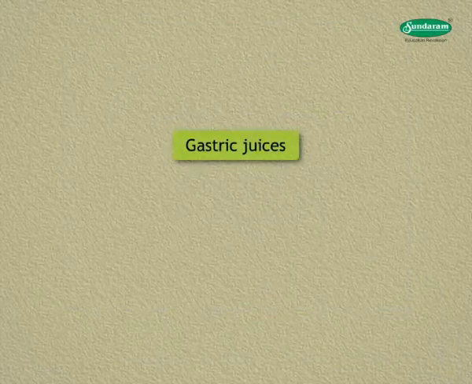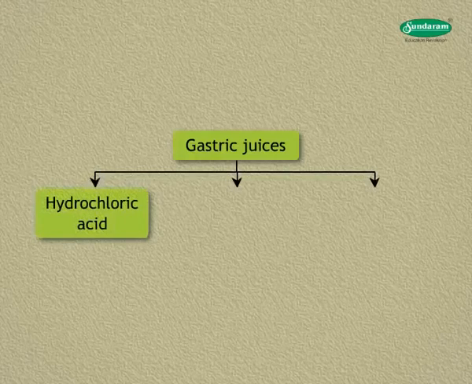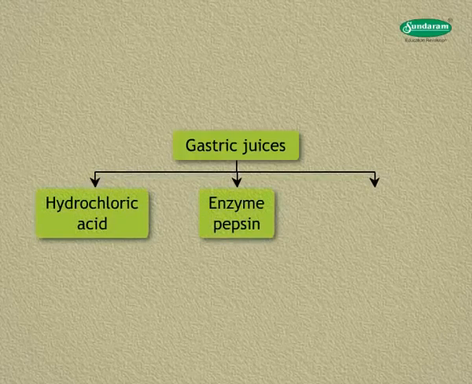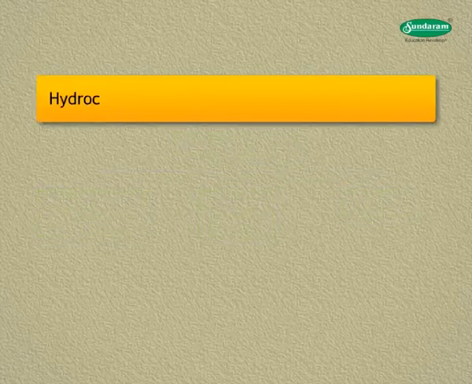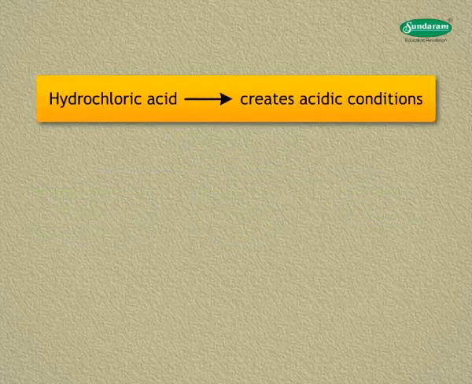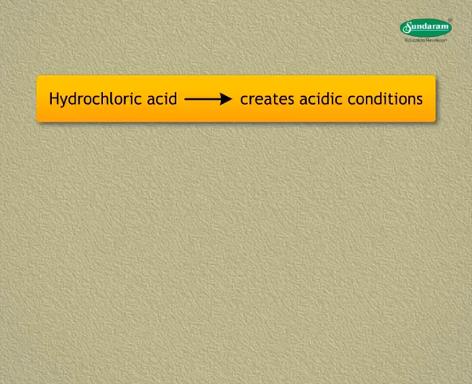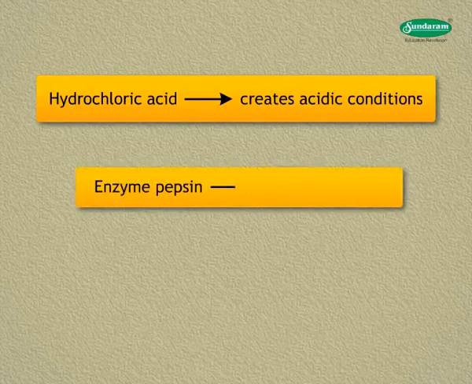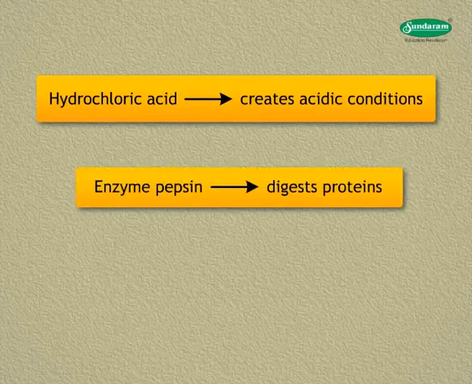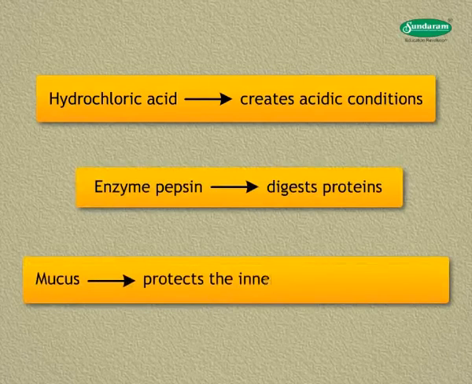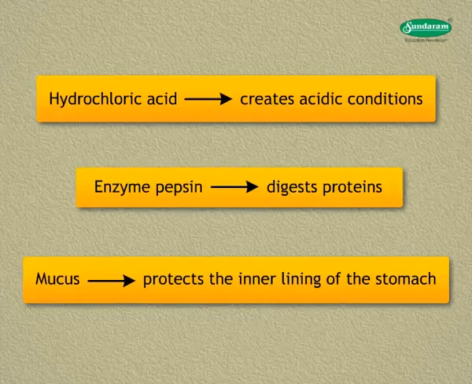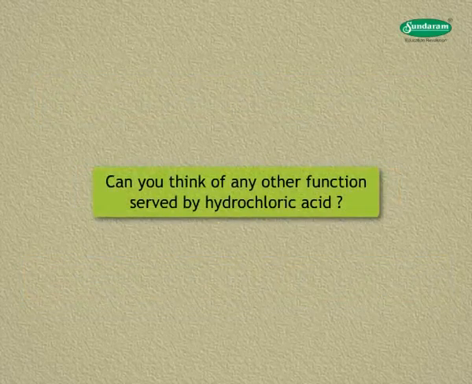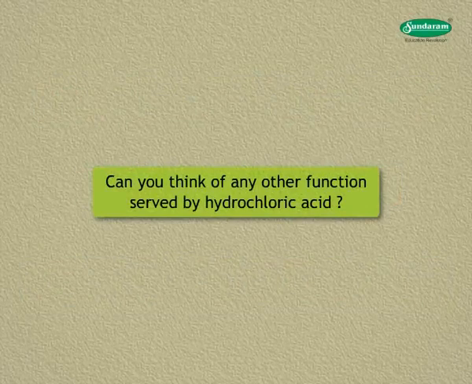The gastric glands present in the wall of the stomach release 3 gastric juices, namely hydrochloric acid, enzyme pepsin, and mucus. Hydrochloric acid creates acidic conditions which are necessary for the action of the enzyme pepsin, which digests proteins. Mucus protects the inner lining of the stomach from the action of acids under normal conditions. Can you think of any other function served by hydrochloric acid?